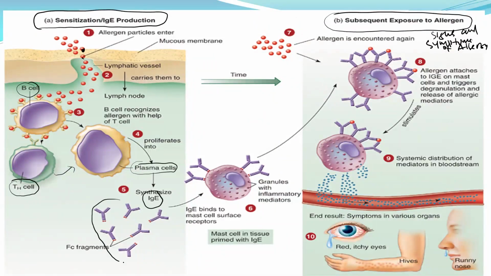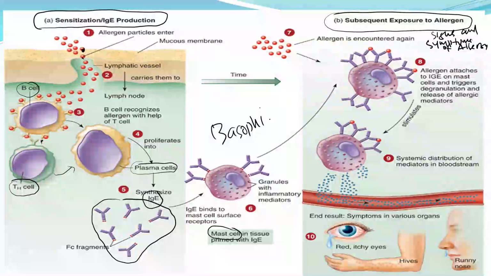So IgE will be produced a lot. This IgE then will go to a special cell called the mast cell. Sometimes the mast cell is also in the form of a white blood cell, which is the basophil. So remember, basophil is the cell that reacts against allergens. Okay, let's say this mast cell is actually basophil. This IgE then will attach to this basophil or mast cell.